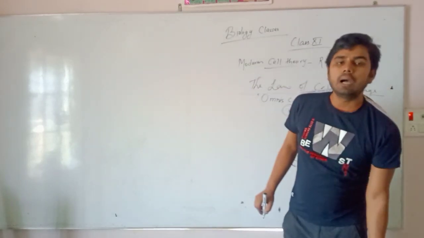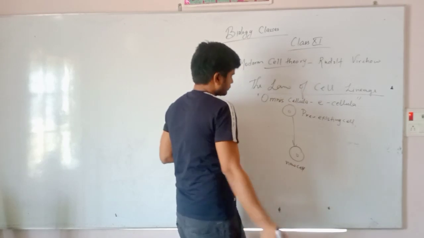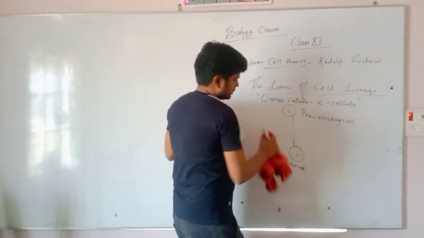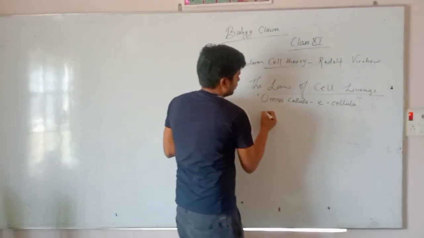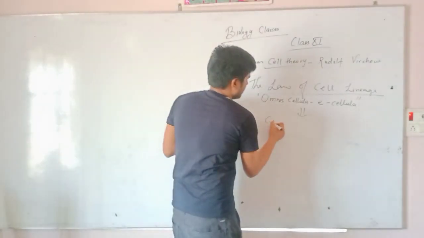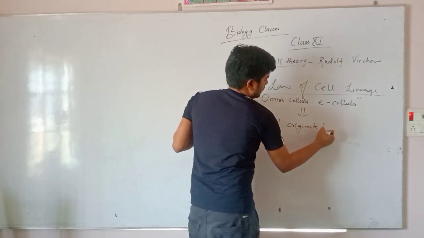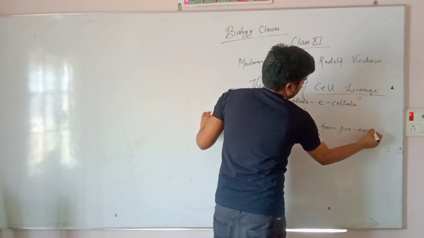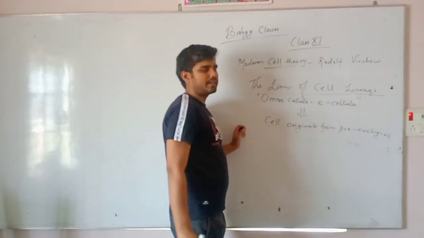Omnis cellula e cellula means that cell originates from pre-existing cell.